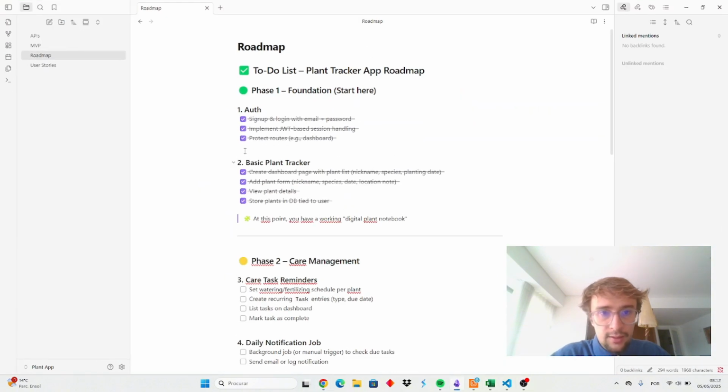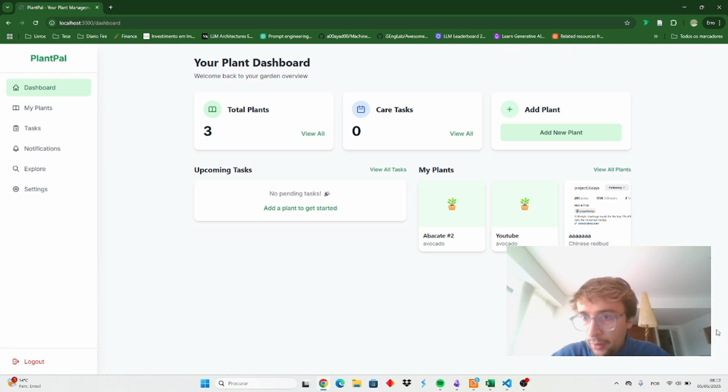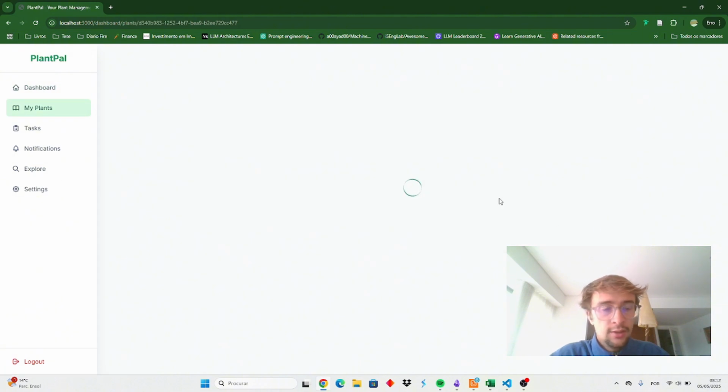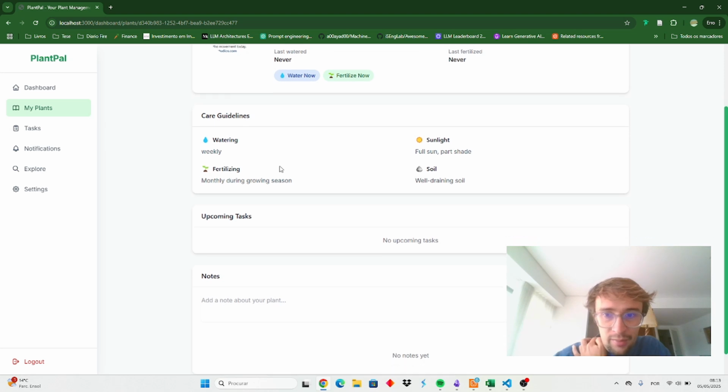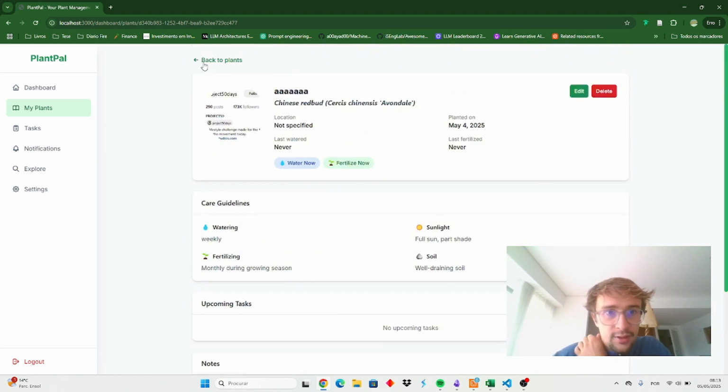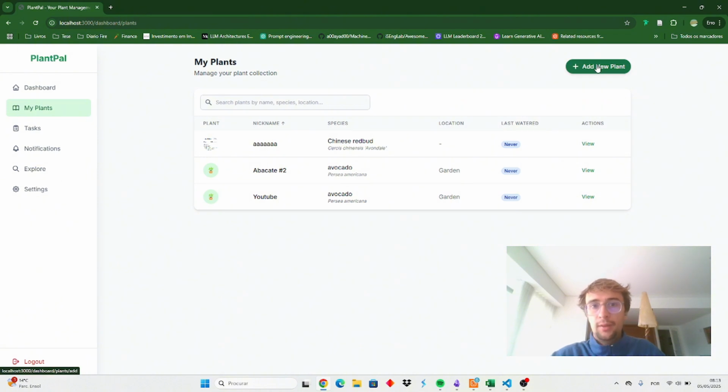Pretty much what I've implemented is, you saw the authorization, the sign in and sign out. And this is the dashboard where the user can see his plants, his care task lists, and you can also add plants. For example, this is a random plant that I just created. Ignore this image, but I wanted the user, if he wants, to be able to add images of his plant, and this was the only image that I had in my environment. So yeah, let me show you the process of adding a plant.